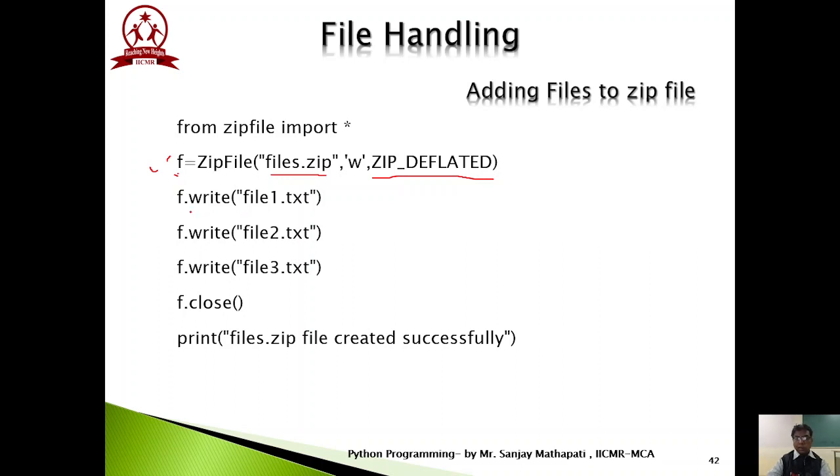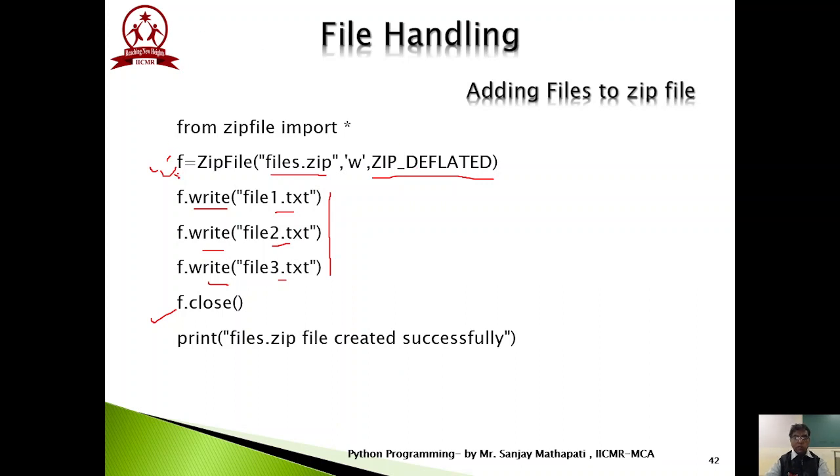Here again, f.write file1.txt, f.write file2.txt, and f.write file3.txt. Here f is the ZipFile object, and we are executing the write method by providing file1, 2, 3 as parameters with respect to this ZipFile object. One by one all these files get added, but remember that all three files must be present; only then can we add them into the zip file. At the end we close the zip file.